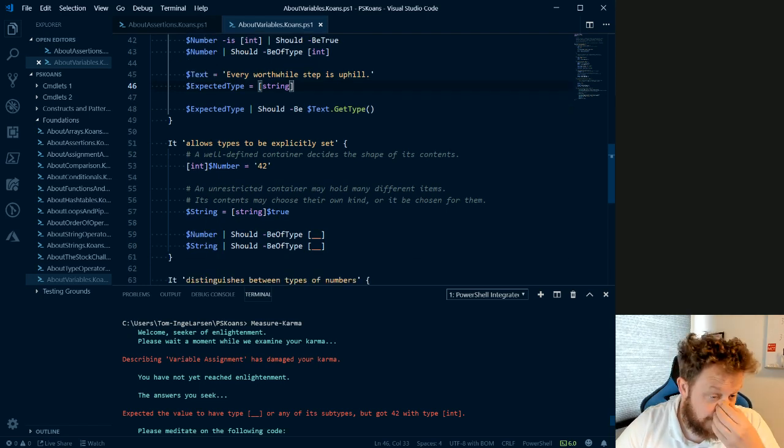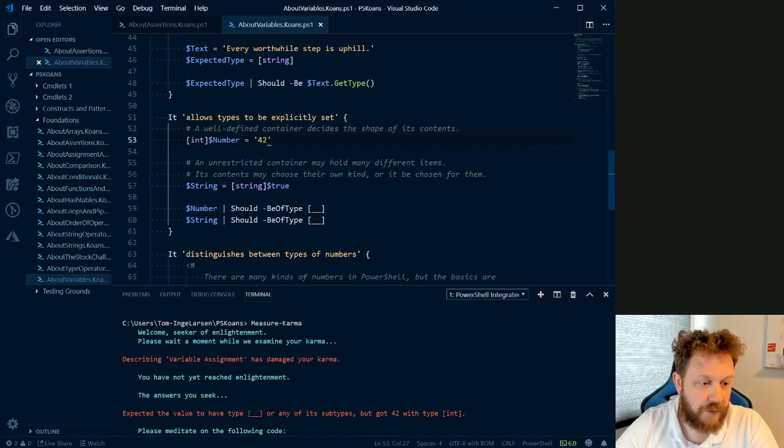It also allows types to be explicitly set, so we can say that the variable number should be of type integer, and a string should be string, and you can then convert it as well. So here we have a variable called string, which we convert the boolean true to a string.